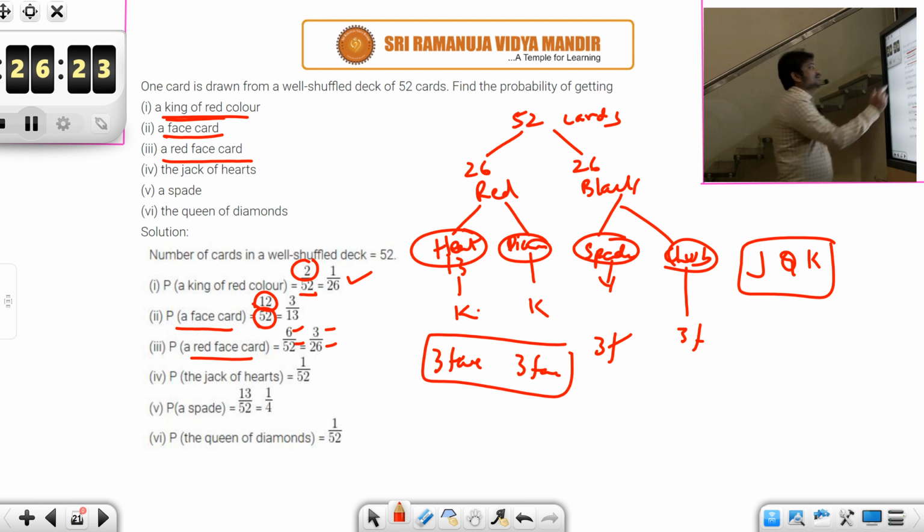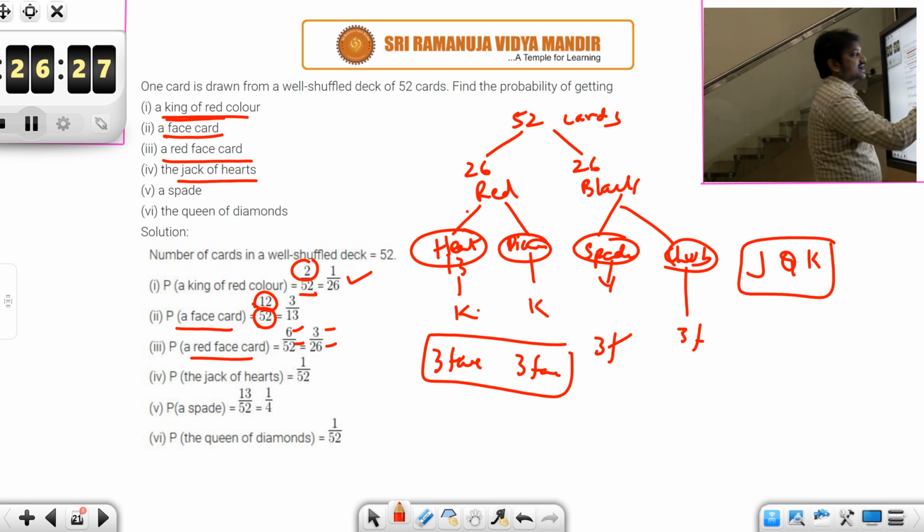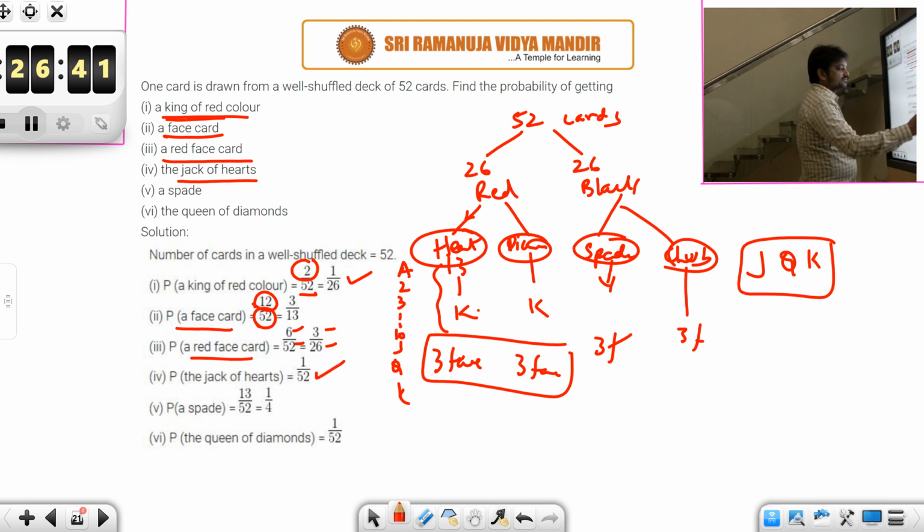And then what is the probability of getting jack of hearts? Jack of hearts. See, first of all, hearts cards will be 13 in number. Among these 13, the cards are ace, 2, 3, so on, 10, jack, queen, king. So how many jacks of hearts are there? There is only 1. So 1 out of 52. 1 by 52.